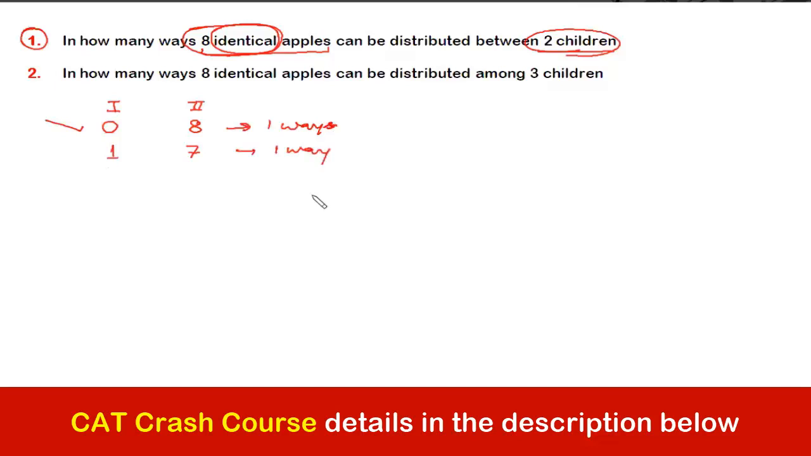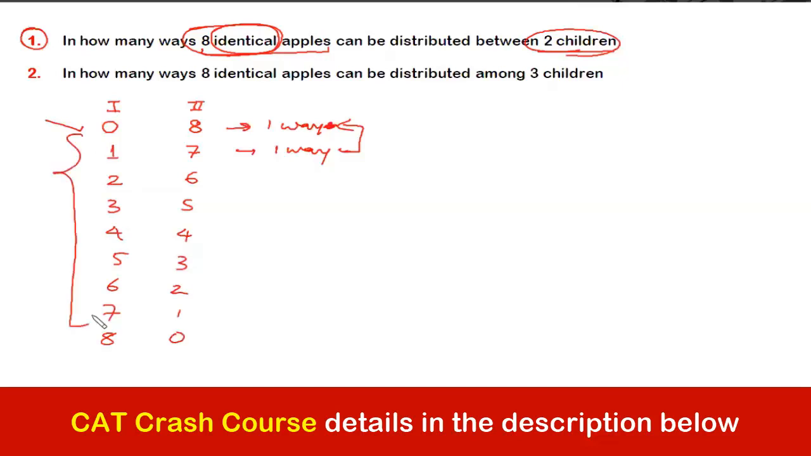So if I stop here, these are the 2 ways in which I have distributed. There are more ways available to us, which are: 2, 6, then 3, 5, then 4, 4, then 5, 3, then 6, 2, then 7, 1, then 8, 0. Can I say I have written all the possible distributions? There will be no other possibilities besides these?